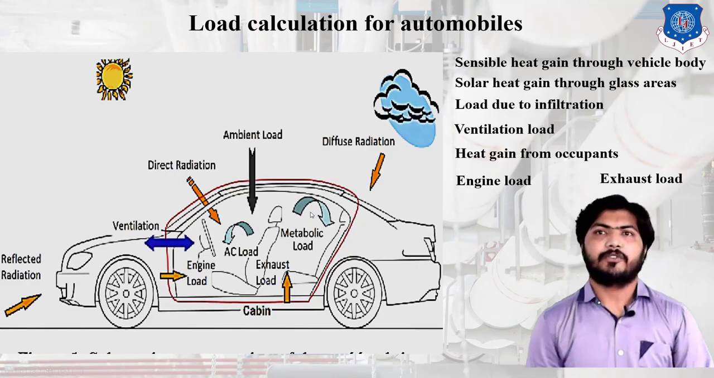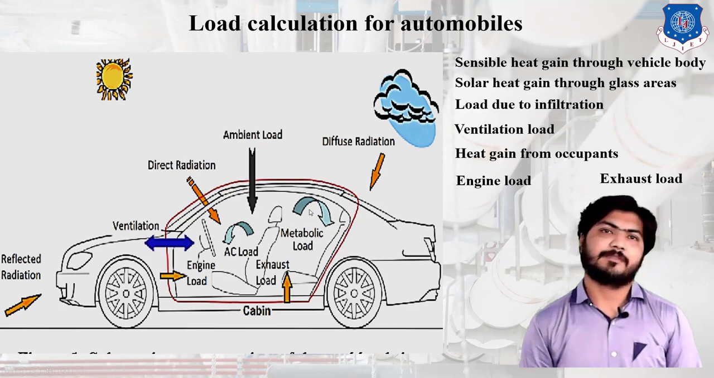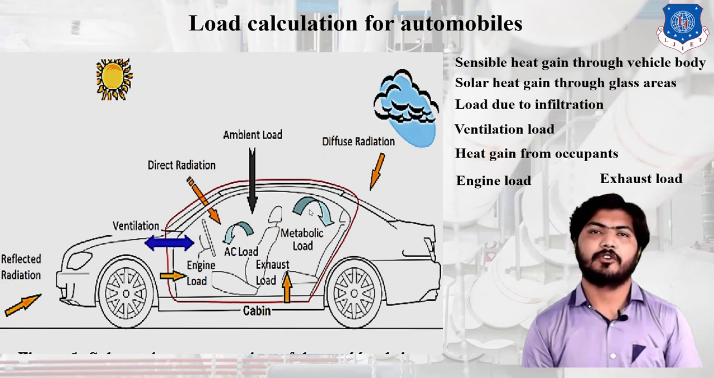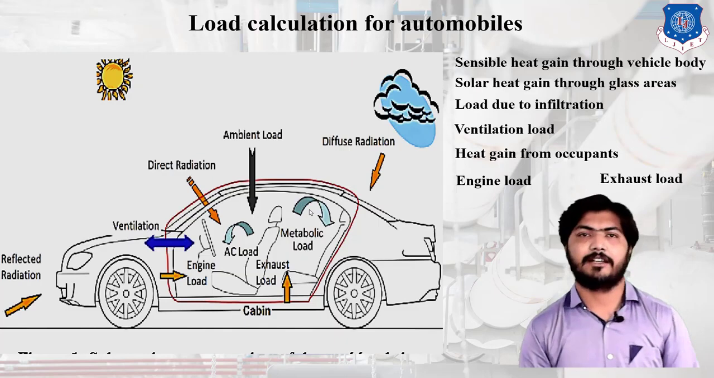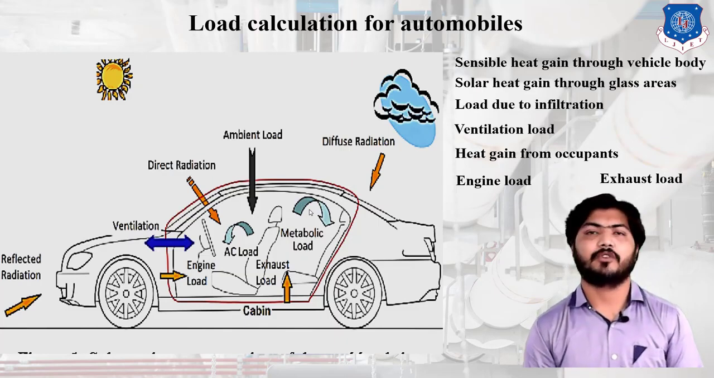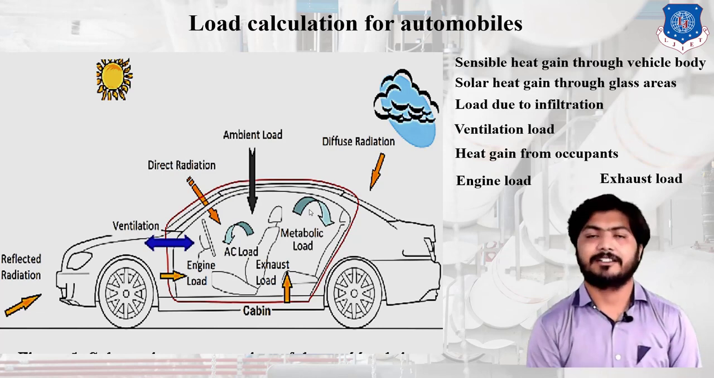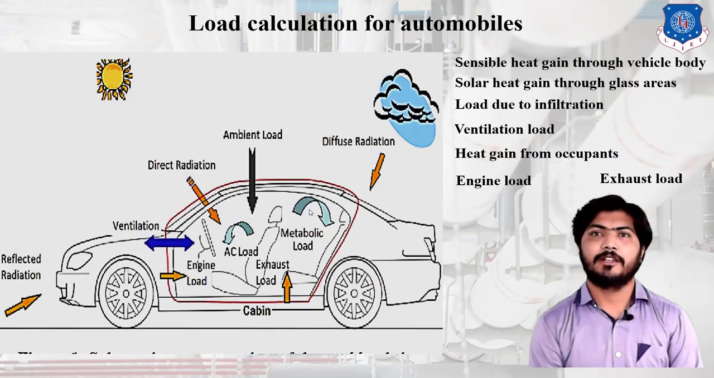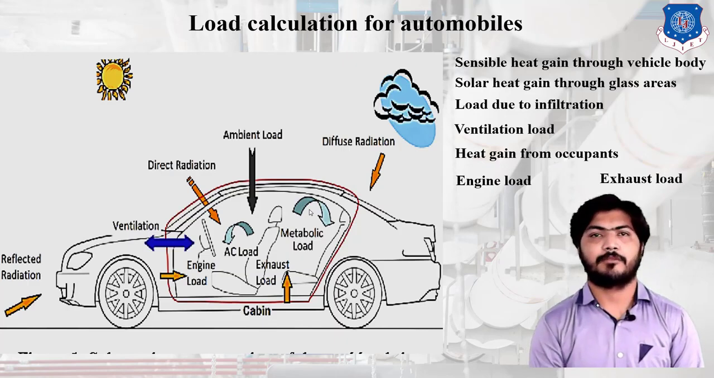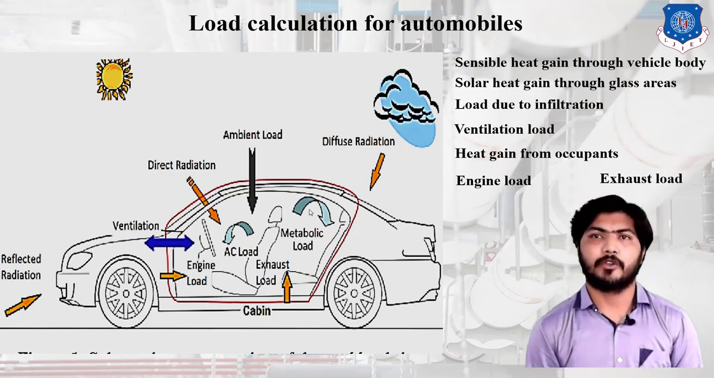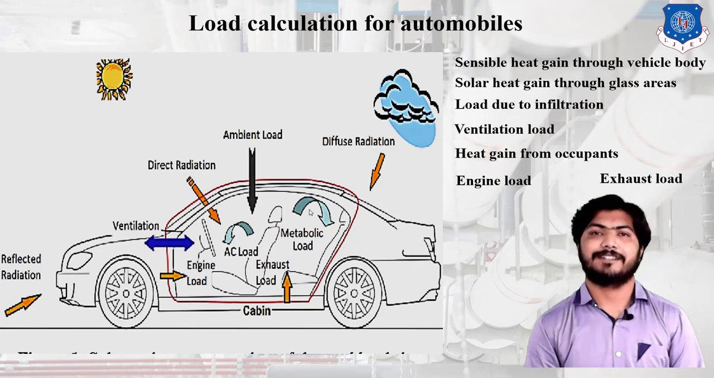Next is load due to infiltration. This means some gaps are present in window cracks or in joints of the vehicle, where outside air comes into the cabin. That's why the temperature of the cabin increases, and this load comes on the AC of the vehicle. That's why we calculate the infiltration load. Next, ventilation load. Ventilation is a mixture of recirculated air and fresh air. For each person, 13 CFM is required for the passenger in the vehicle cabin.